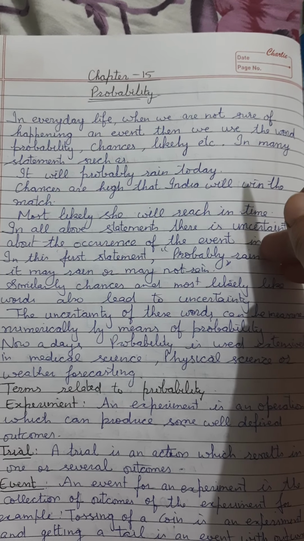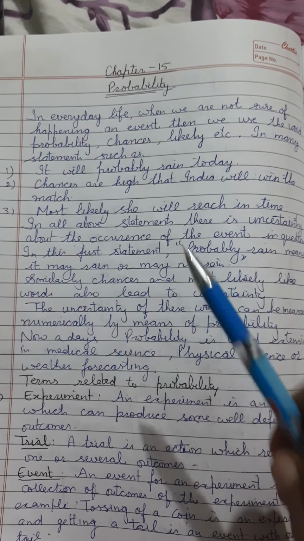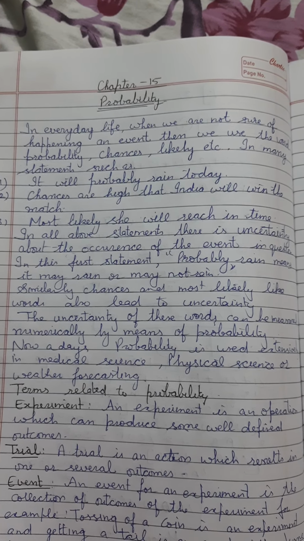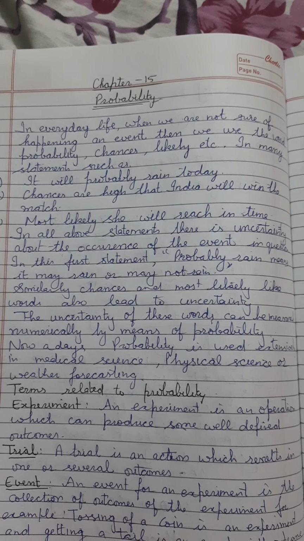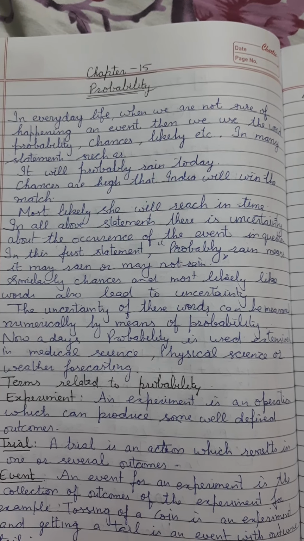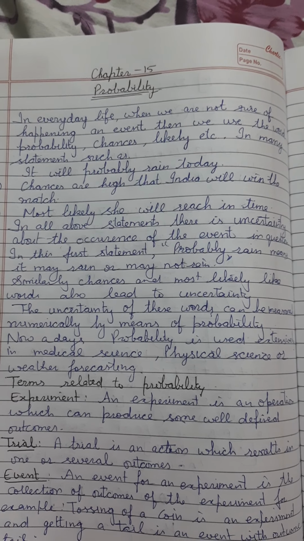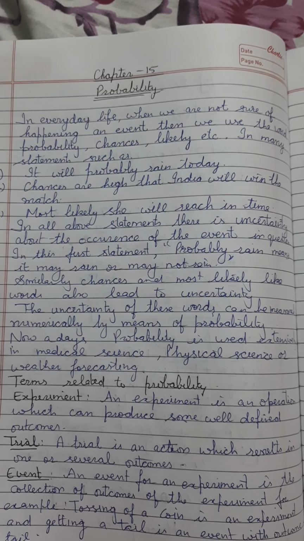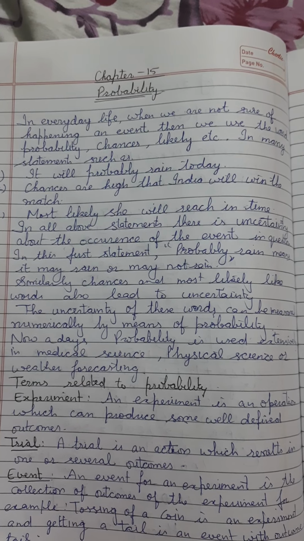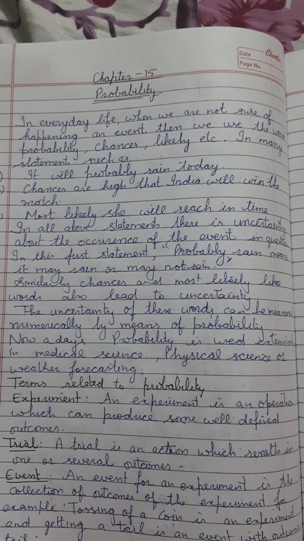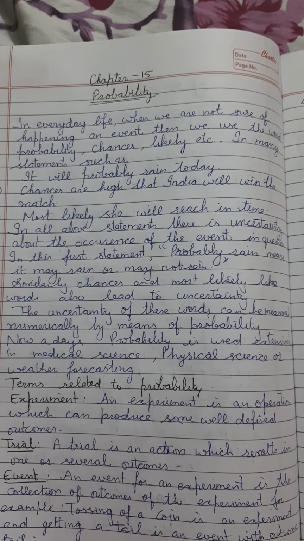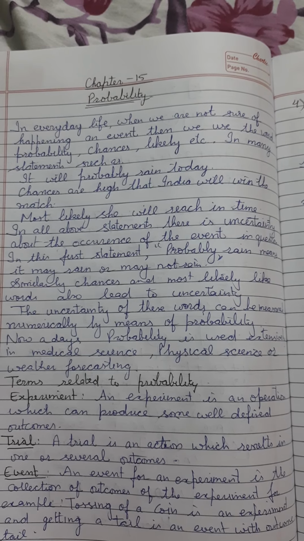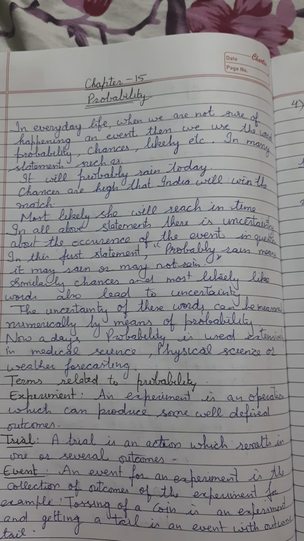probability, chances, likely, etc. in many statements. The first is that it will probably rain today. Number two, chances are high that India will win the match. Third, most likely she will reach in time. In all the above statements, there is uncertainty about the occurrence of the events in question. In the first statement, probably rain means it may rain or may not rain.